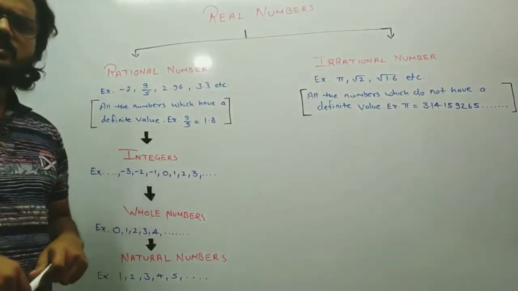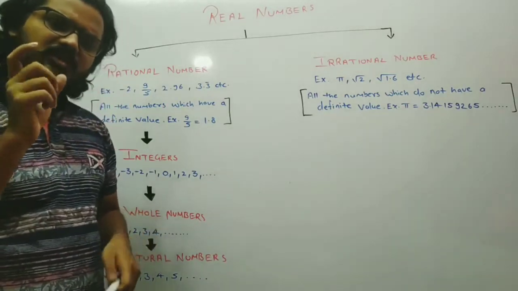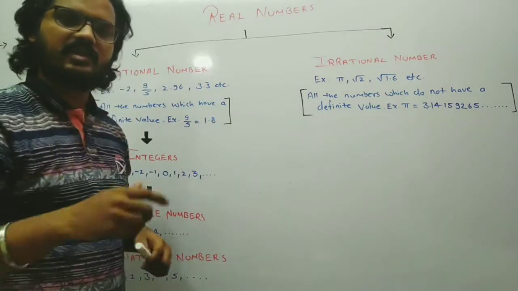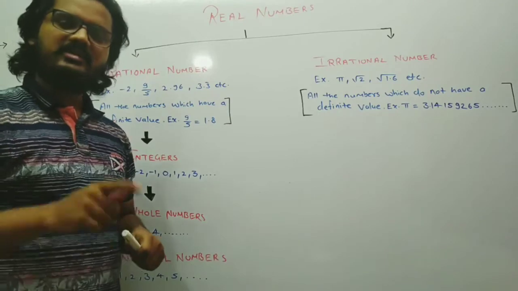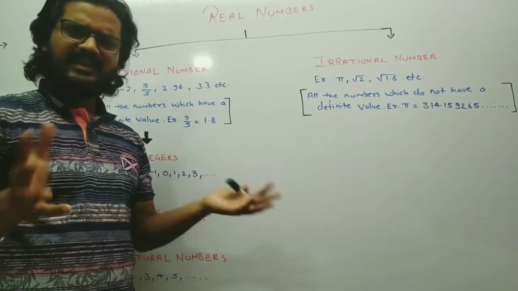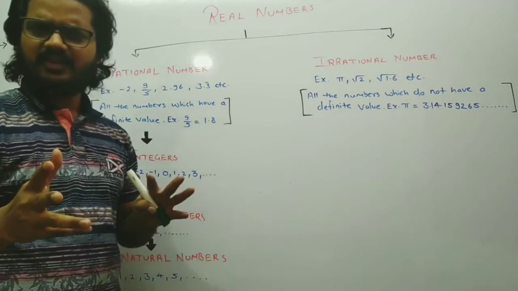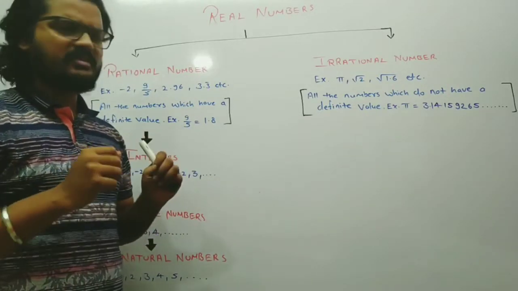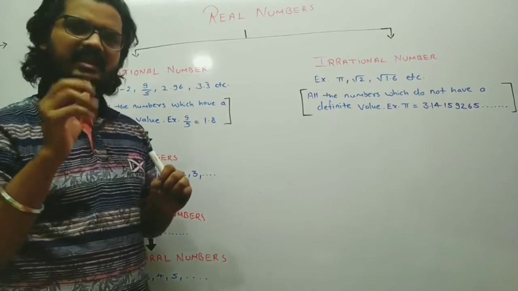Now students, let me ask you a question. When you hear the terms rational and irrational, what comes to your mind? Yes students, you're correct. Rational means something logical, definite. Irrational means something illogical, indefinite. Let's get back to this and try to understand what a rational number and an irrational number are.